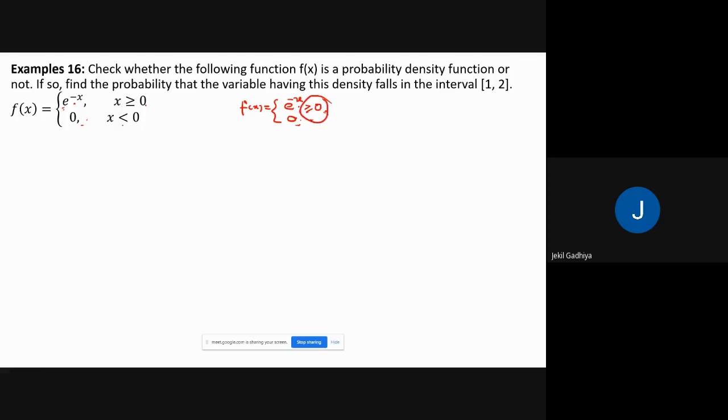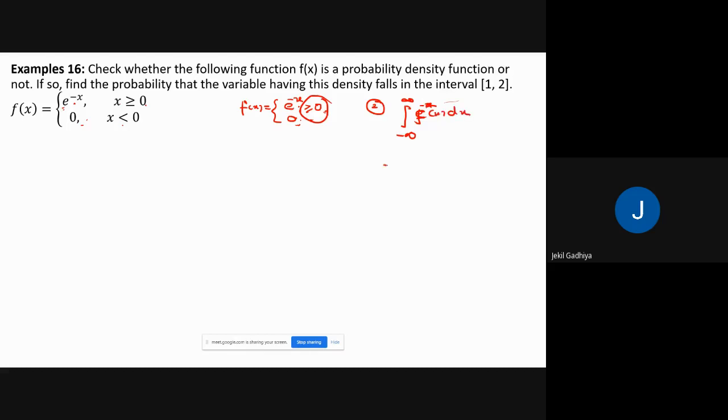So the first condition is verified here. Second condition is the integral from minus infinity to infinity of f of x dx.